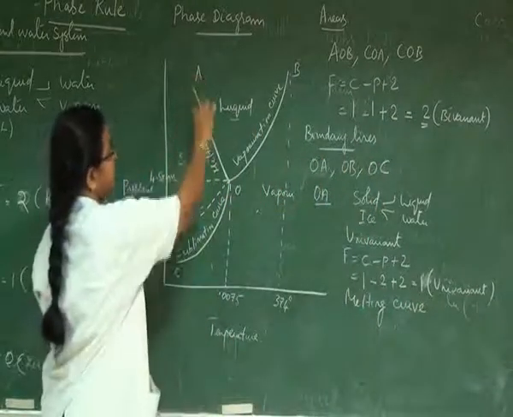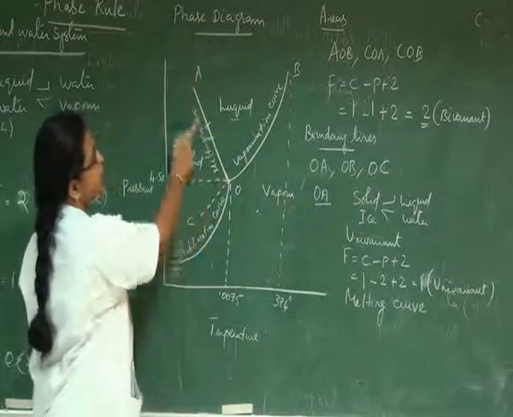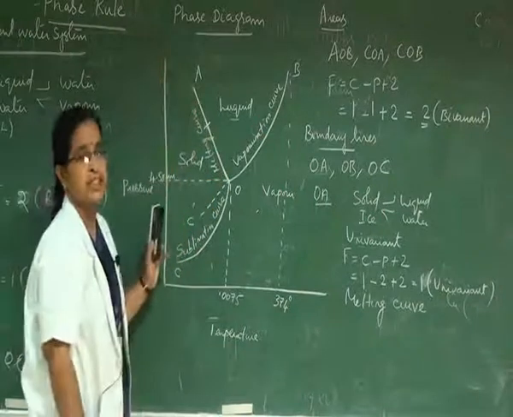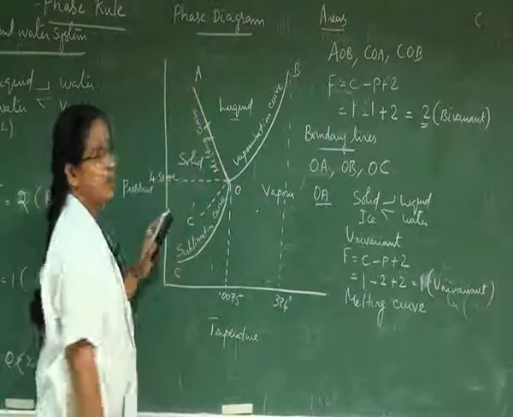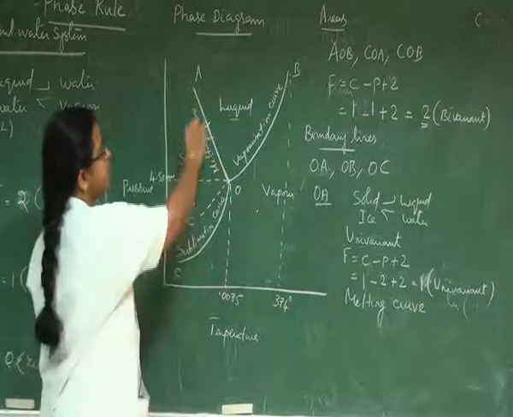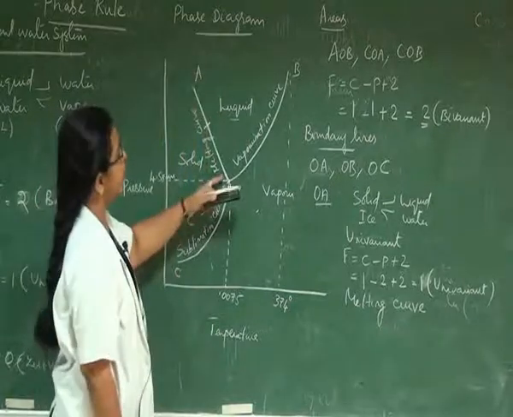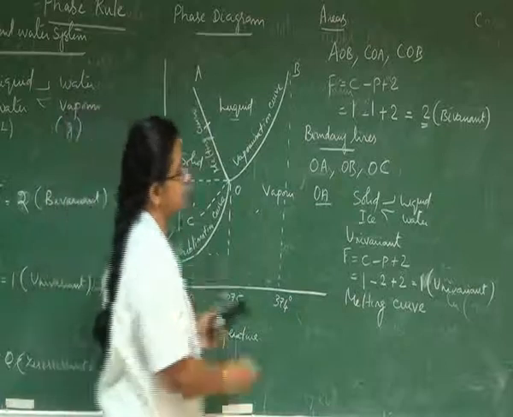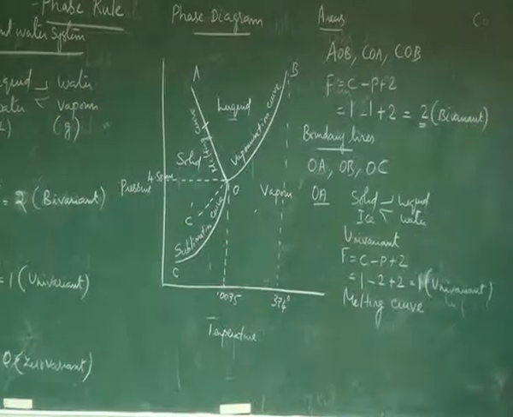By seeing this phase diagram, we understand that this boundary line OA is sloping towards the pressure axis, which means that the melting point of solid ice is decreased by increasing the pressure. Only this boundary line is sloping towards the pressure axis. Okay. Next boundary line is OB.